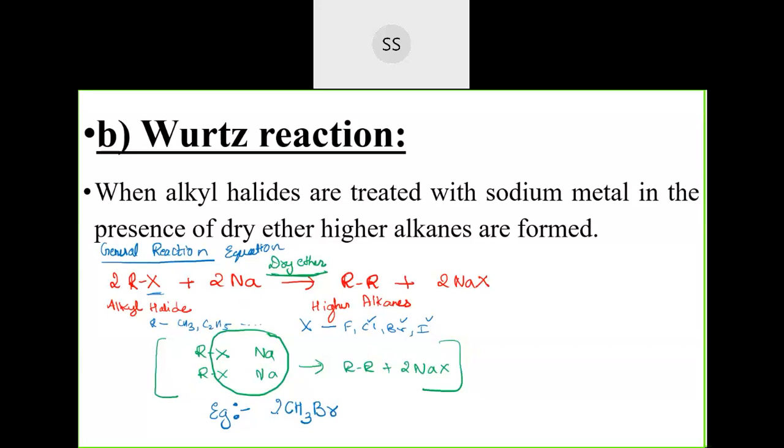Okay, 2 molecules you take each. 2 molecules of this will react with 2 molecules of sodium. What will be the product? Can you tell me what is that product formed? Name you tell me, that's enough. This is bromomethane, which I have taken here. In the presence of dry ether as a solvent, it will give you what product? Can you tell me the name?